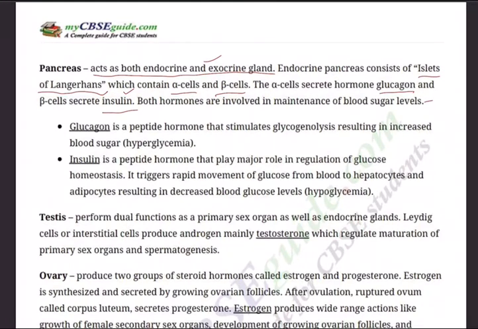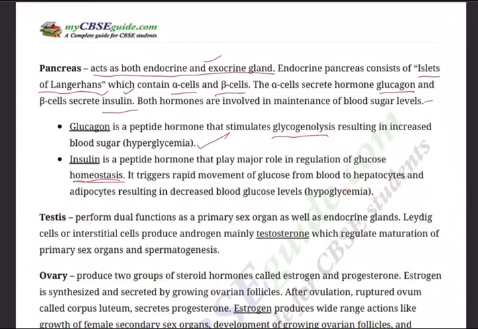Both hormones are involved in maintenance of blood sugar levels. Glucagon is a peptide hormone. It stimulates glycogenolysis, resulting in increased blood sugar. Whenever the sugar level goes up in the blood, we say hyperglycemia, hyper. And insulin is a peptide hormone that plays a major role in regulation of glucose homeostasis.